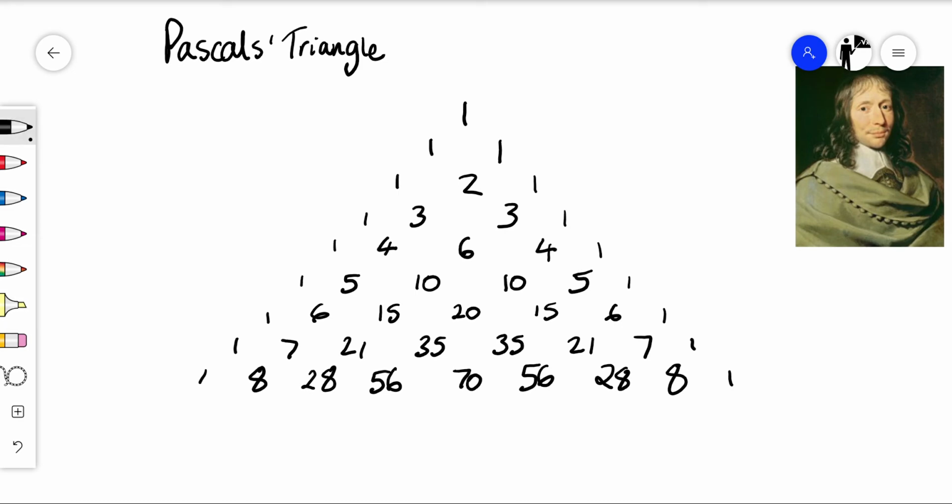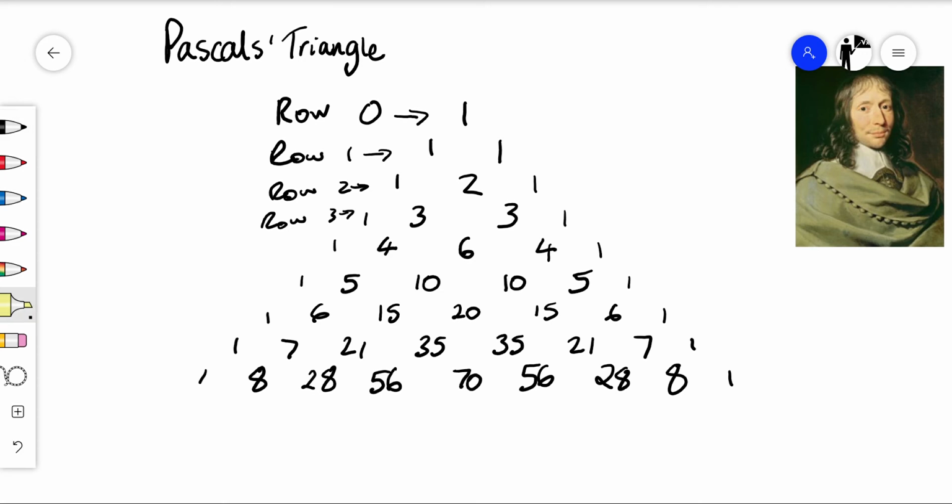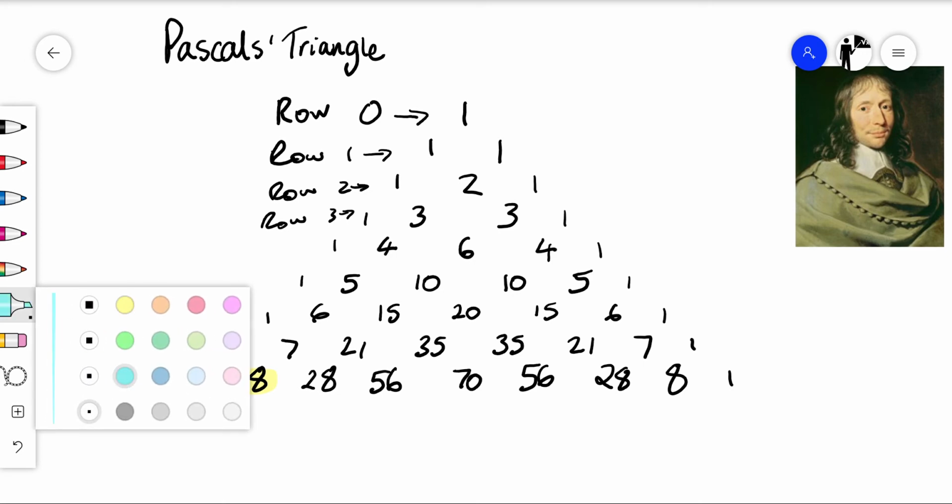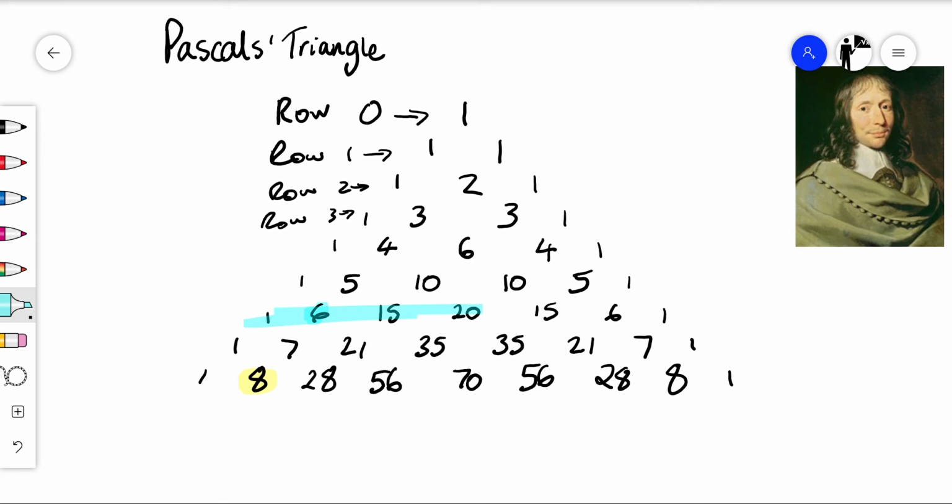It's really important that we consider the first row as row 0, then row 1, row 2, row 3, etc. Okay, so if I wanted to find row 8, I would go here. If I wanted to find row 6, that would be here. So that would be this row of numbers here.